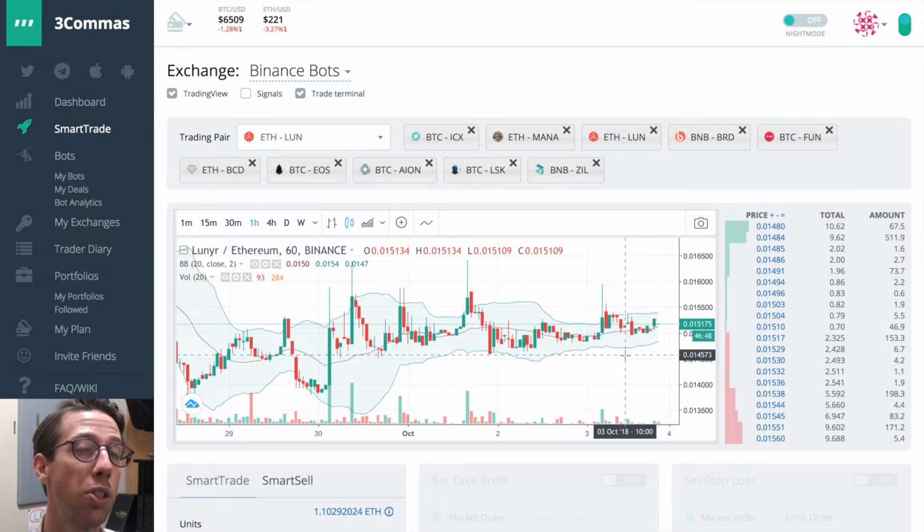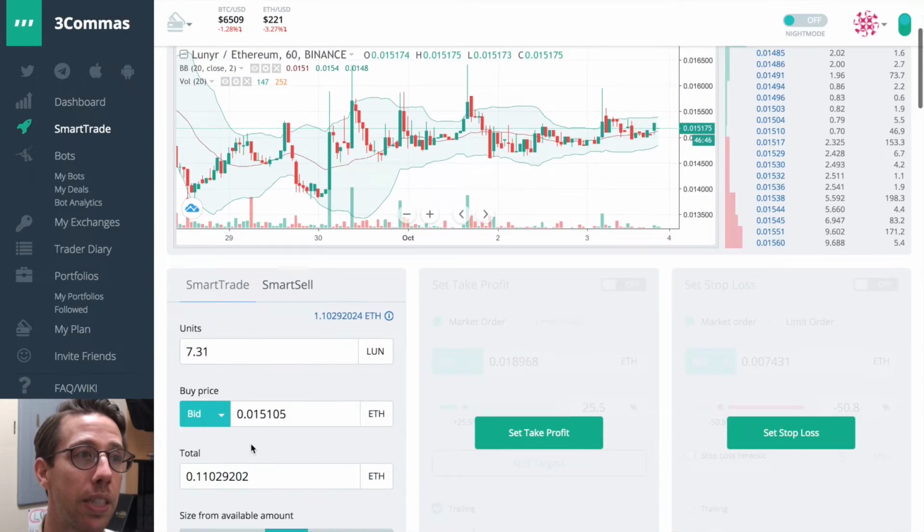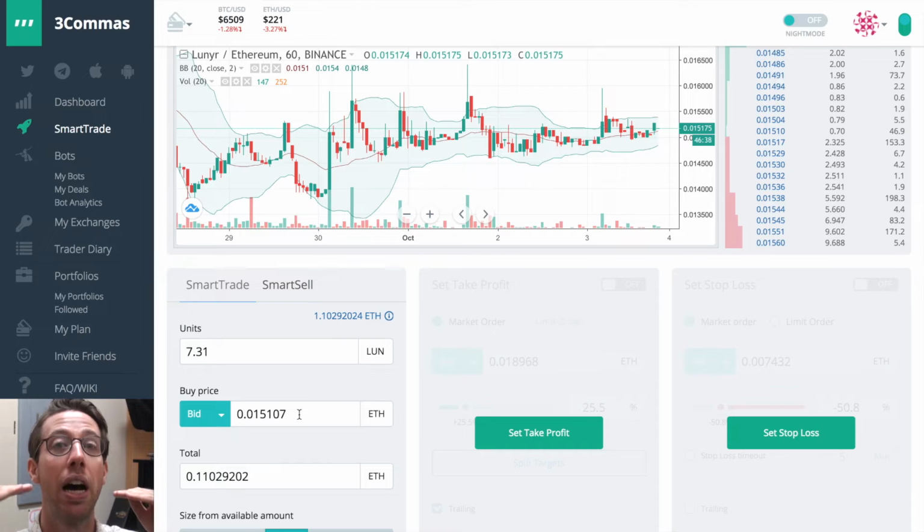Well, there are 2 ways that I could do that. I could select bid, and what bid does, as you just saw here, this price changed. This is giving me the highest bid amount. And bid, just to clarify, is the person that is willing to pay the most at the highest price to buy Lunar. So that's the bidder. So this bid price is the highest bidder right now.